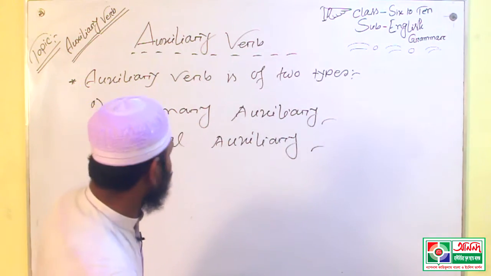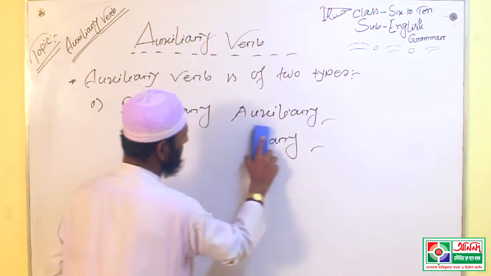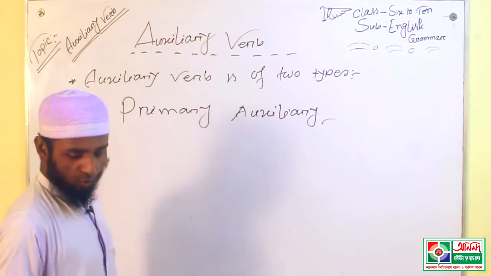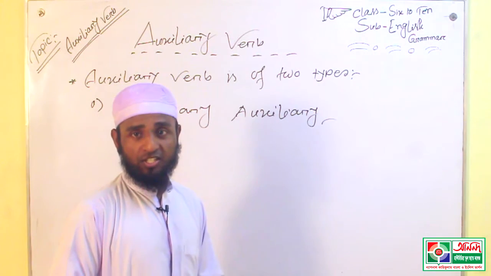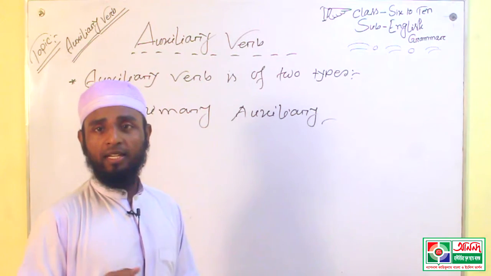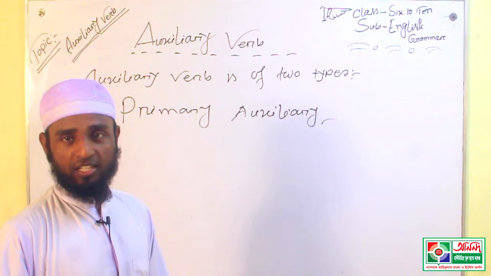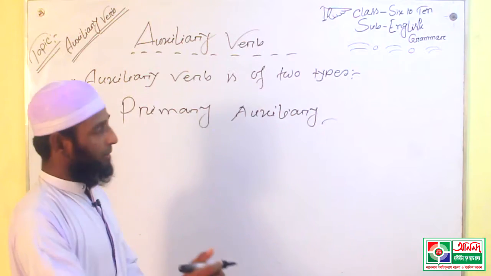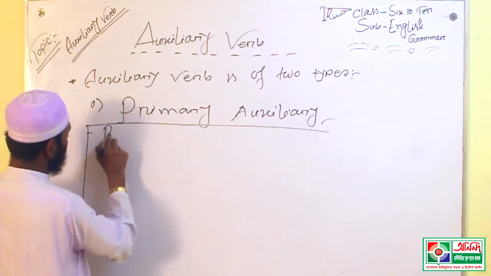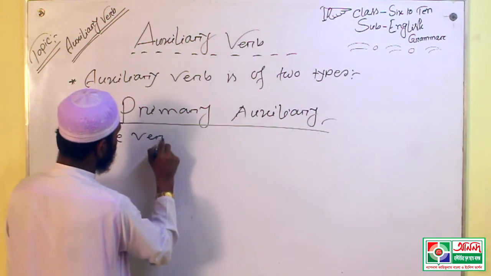Dear learners, you must write with me and with my lecture. This will be beneficial for the next time to understand the auxiliary verb. Number one, be verb.